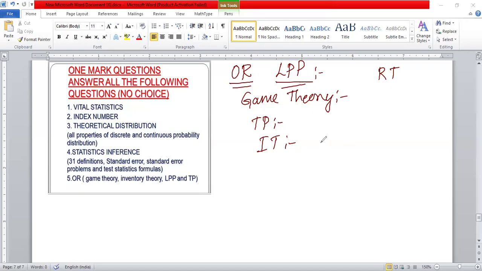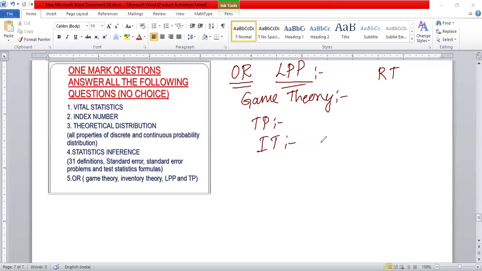And in that, the binomial distribution properties, Poisson distribution properties, hypergeometric properties, and normal distribution properties. So chi-square distribution and student t distribution. So all properties you should remember compulsorily, otherwise there is no use. After that, inference, many theory questions are there. So we need to study the important ones.